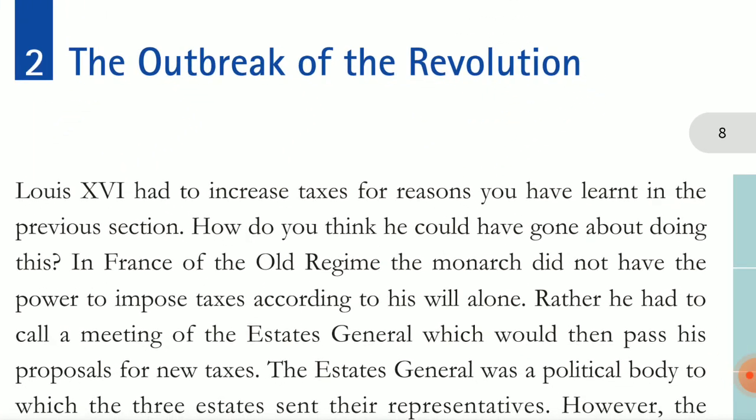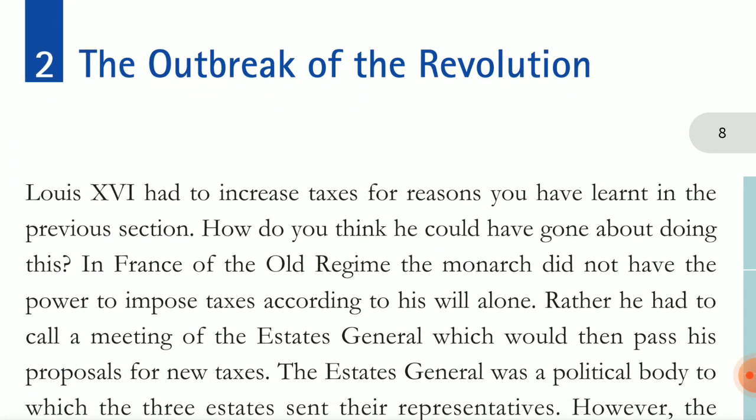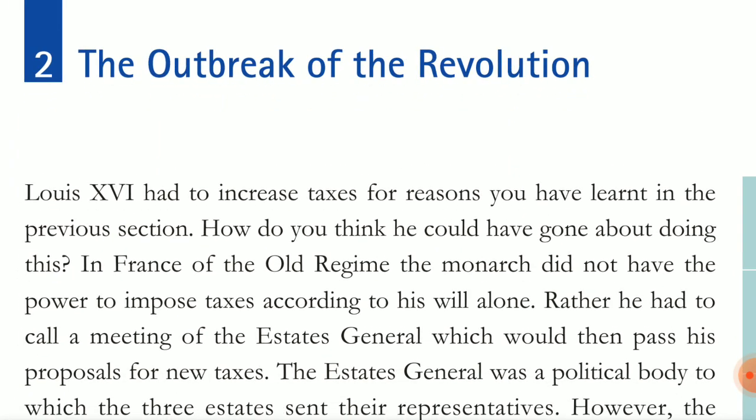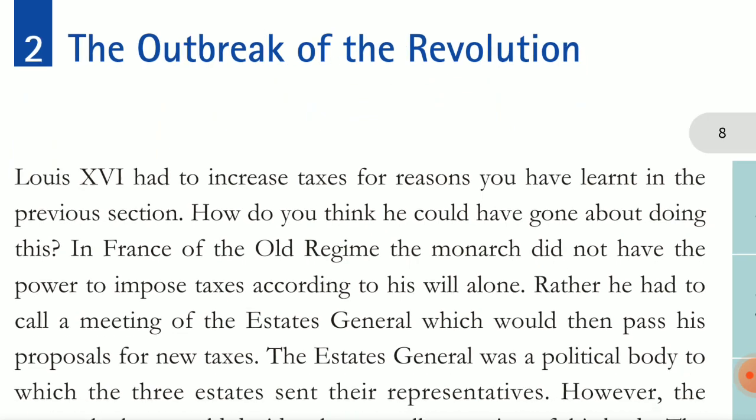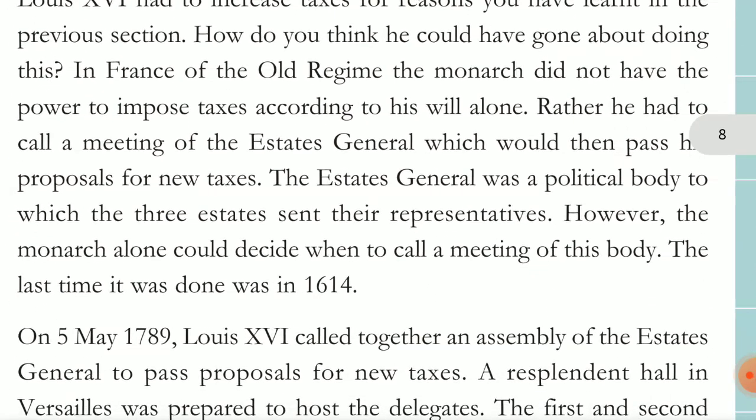So Louis XVI had to increase the taxes, as we already saw in the last part, for a reason you have learned in the previous section. How do you think he went wrong about this? In the old regime of France, the monarch did not have the power to impose taxes according to his will alone. Rather, he had to call a meeting of the Estates General. The king can't increase the taxes as and when he wants, so he has to have the permission of the Estates General.